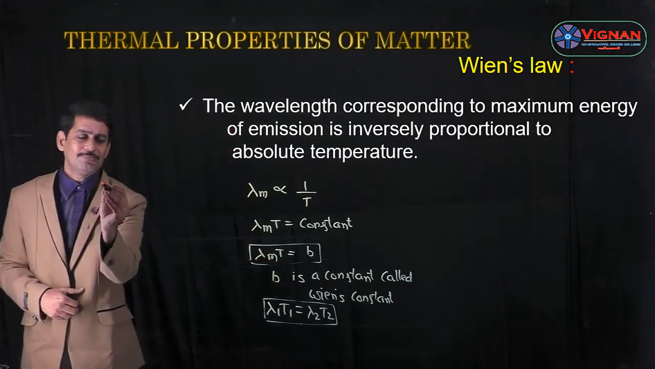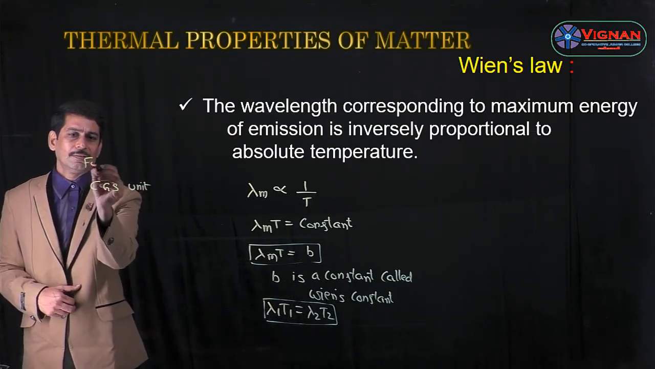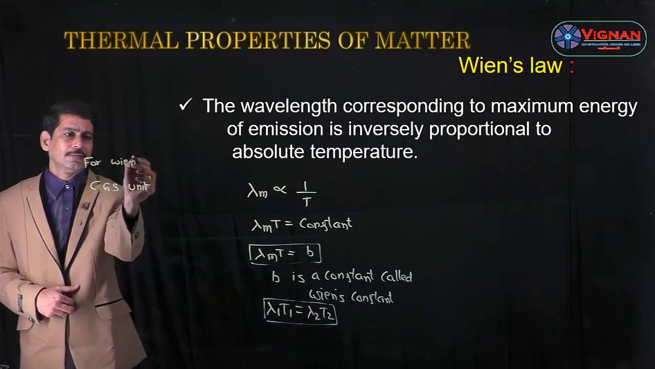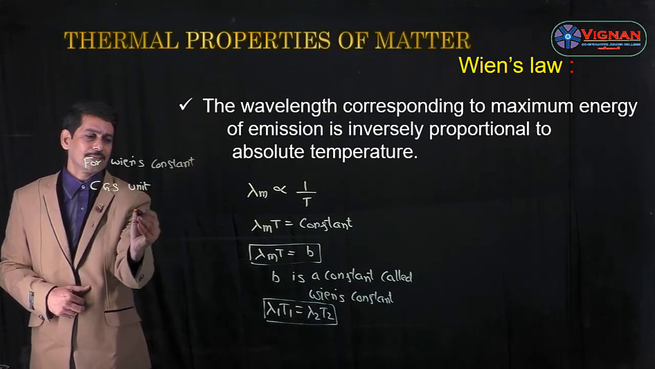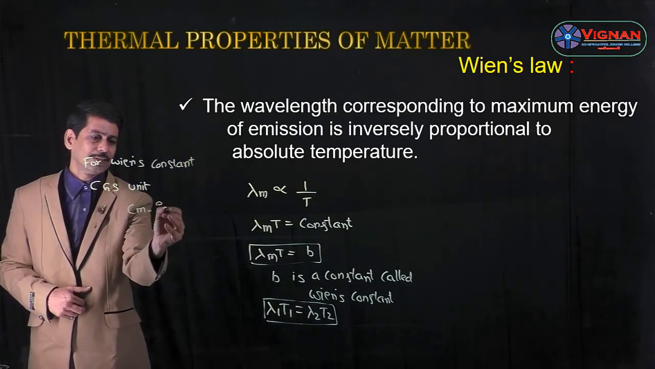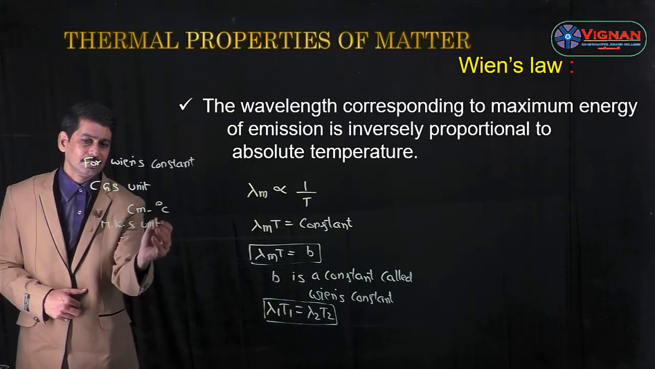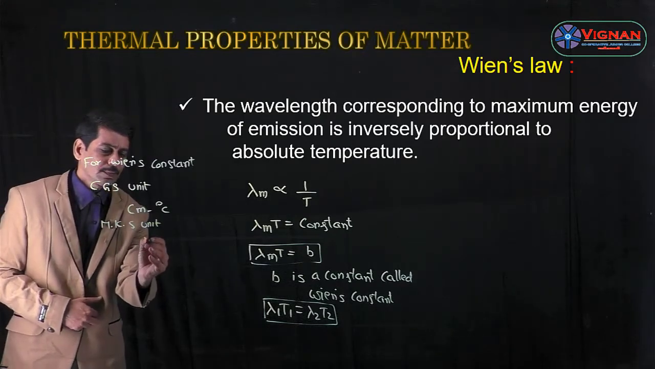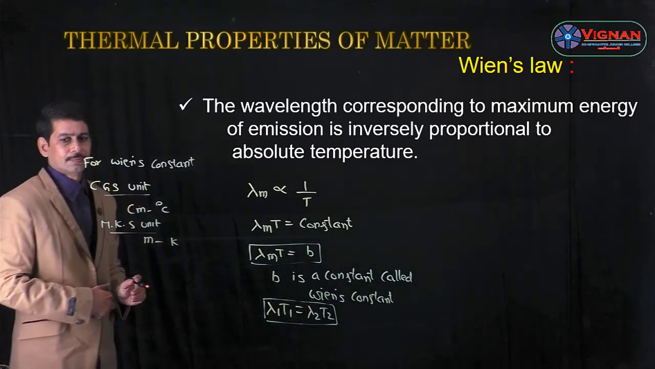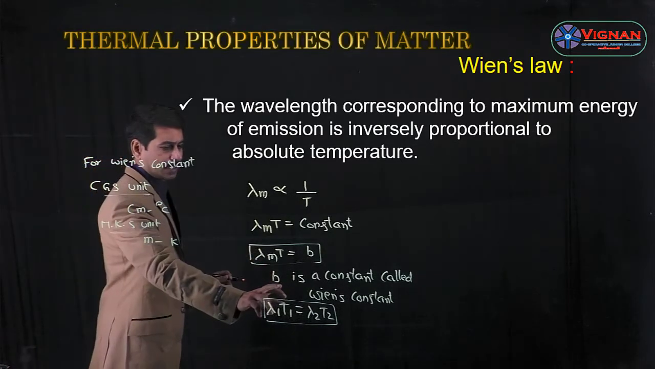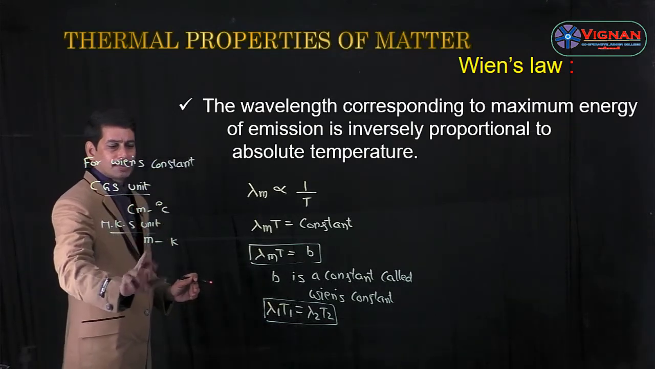So the CGS unit of B, Wien's constant, is centimeter degree centigrade, whereas the MKS unit is meter Kelvin. So this is the CGS unit and this is the MKS unit. So for Wien's constant, that is B, the CGS unit is centimeter degree centigrade, MKS unit is meter Kelvin.